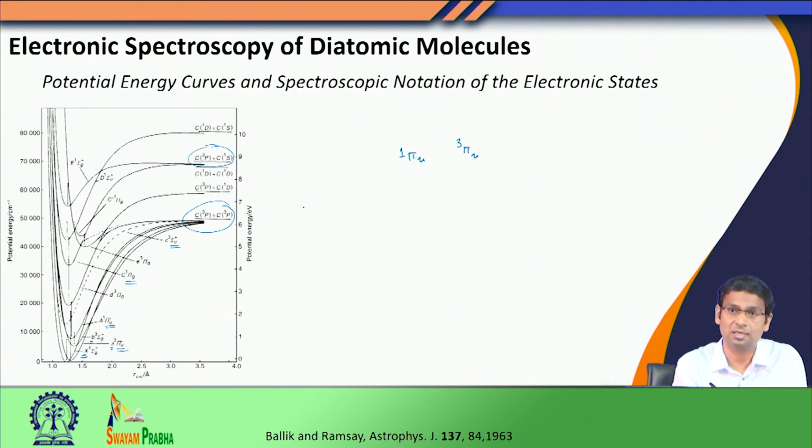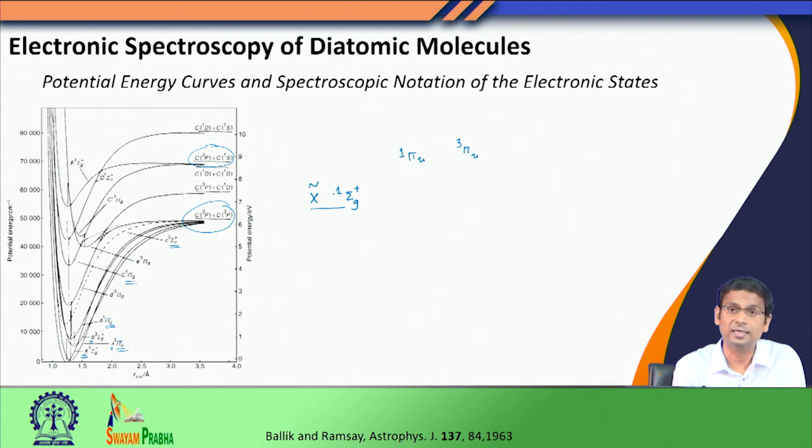The ground state of the molecule is noted with the symbol X, and sometimes also with a tilde sign on top. The ground state of this molecule is a singlet sigma g plus, and since it is the ground state, I call that X singlet sigma g.